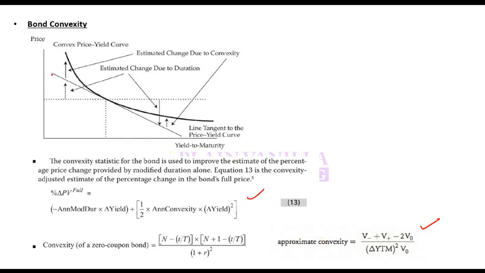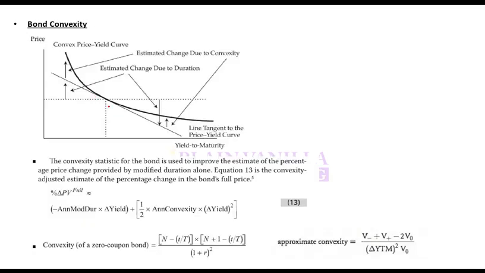Another key point to remember is that duration is known as first order effect. Why first order? Because this is the first change, and convexity is known as second order effect. It is this change. So remember first order effect and second order effect.